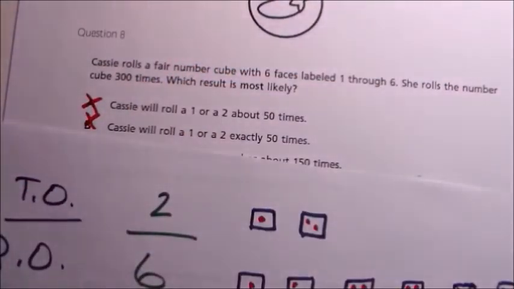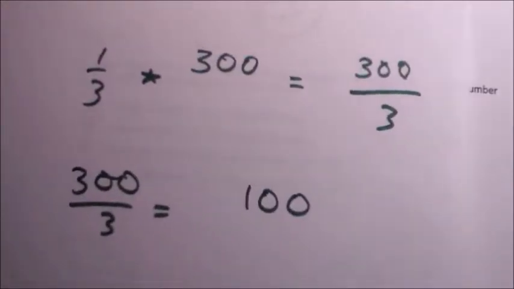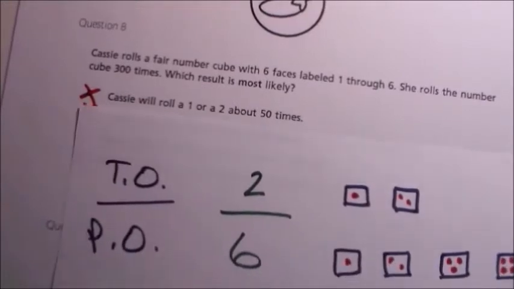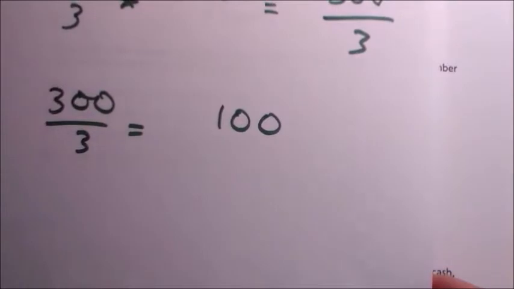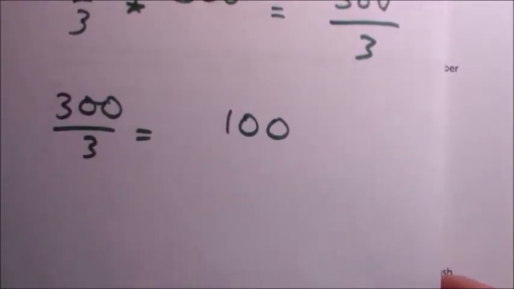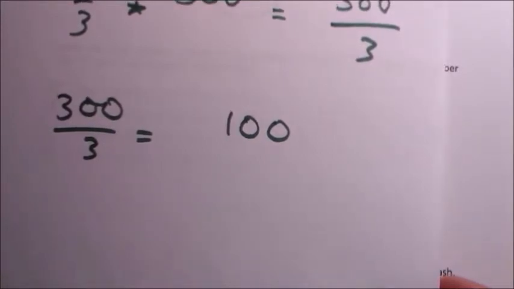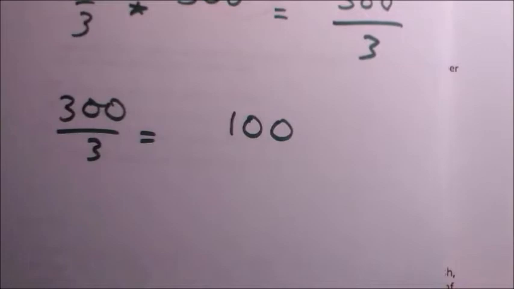Now, it says about 50 and exactly 50. Both of those are wrong. We know that 100 is what it's going to be. But is it going to be exactly 100 or around 100, about 100? Let's think about that. Would that be exactly 100? Well, probably not. It's probably not going to be exactly 100 because we're dealing with probability, and probability or chance isn't exact. If it's exact, it'd be exact. It's not exact. Probability is chance, is only chance.